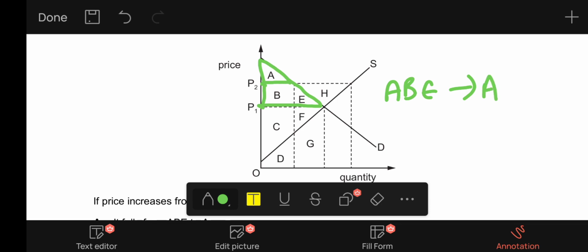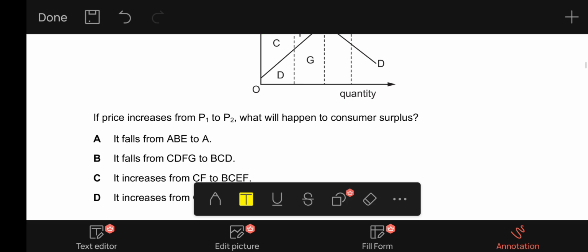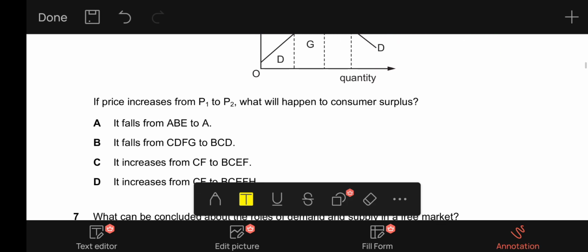So let's see the answers. It falls from ABE to A. This is the correct option.